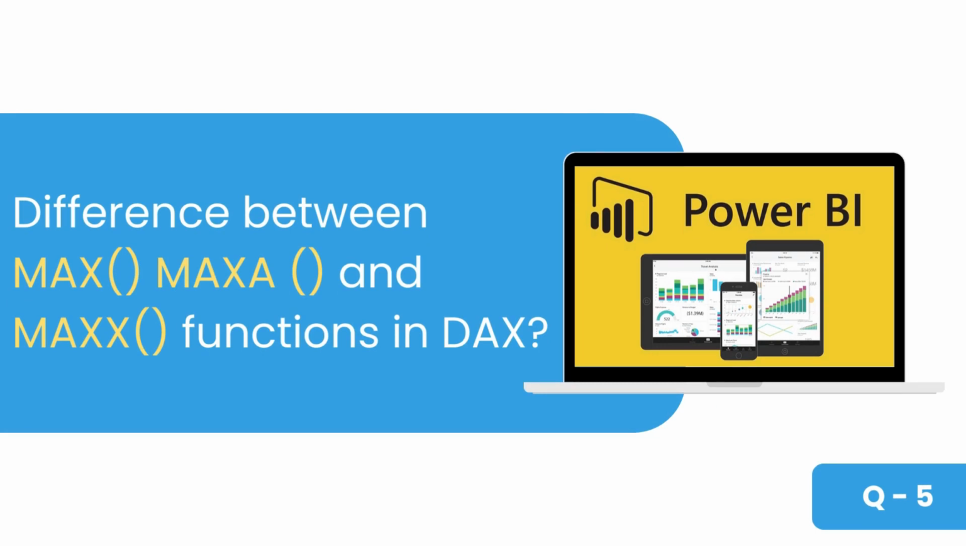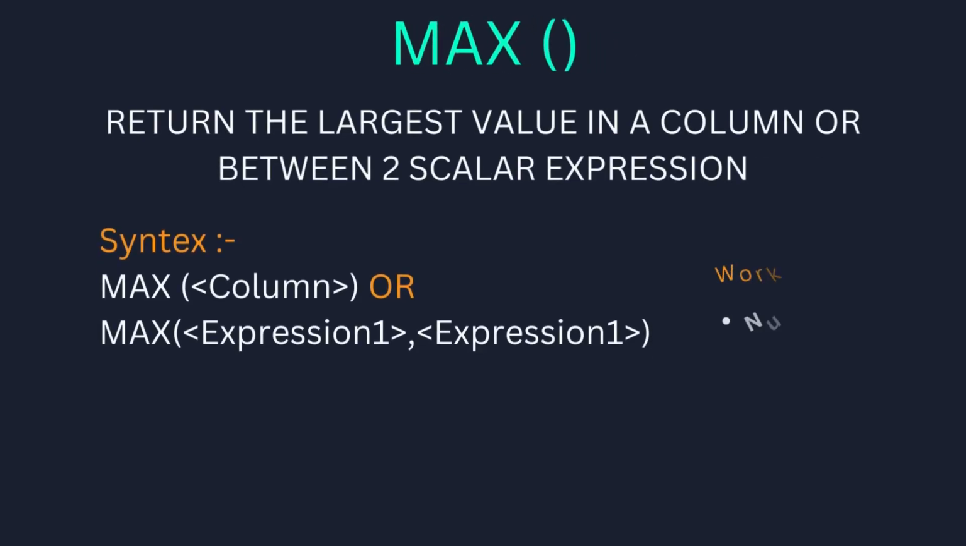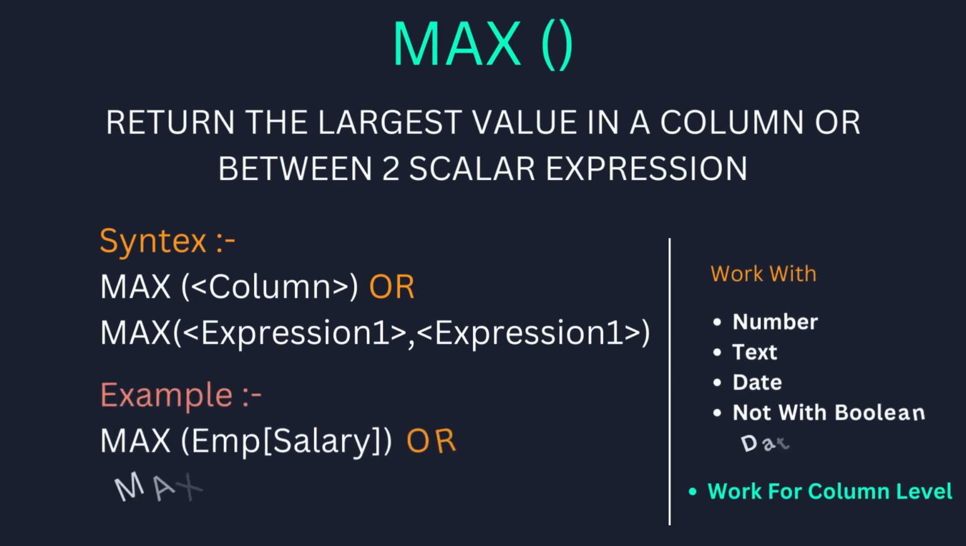Okay, so in case of the MAX text function, it returns the largest value in a column or between two scalar expressions. Here is the syntax: MAX, then inside the bracket you have to pass the column name. Or you can also write a different syntax, that is MAX, and then inside the bracket you have to give expression 1 comma expression 2.